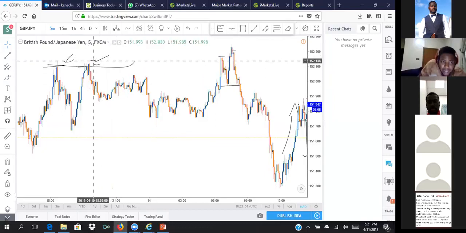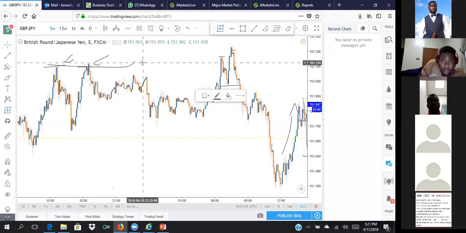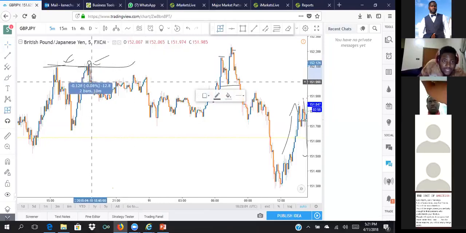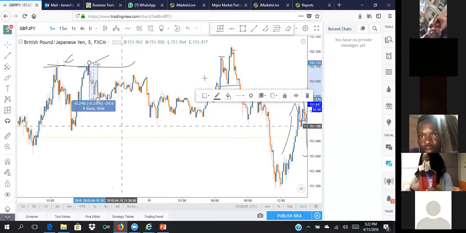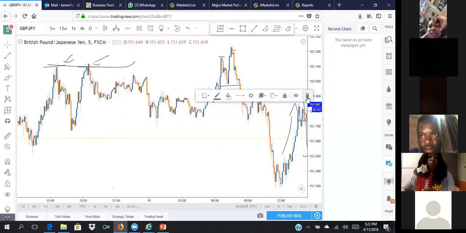So when I set my alarm here, and I noticed that the market was struggling at that point, I put in a quick sell. Usually when I do a quick sell, I always increase my lot size. And it gave me 24.6, right? Yeah. Do you get that?